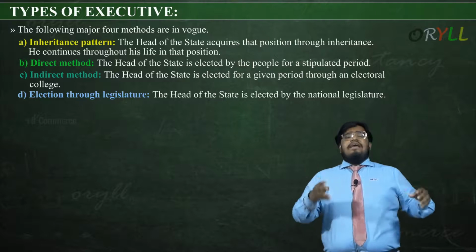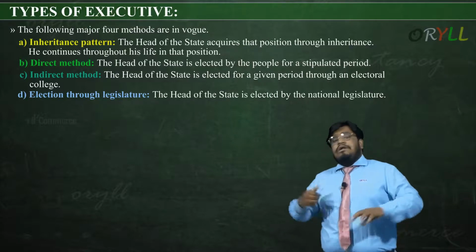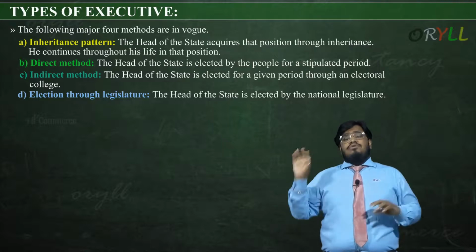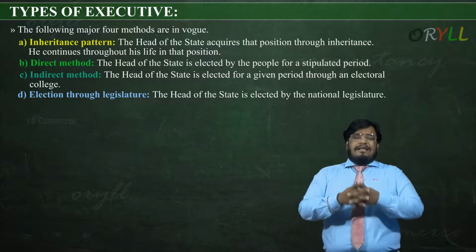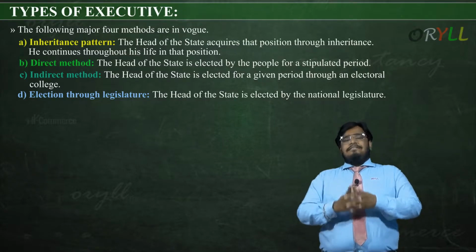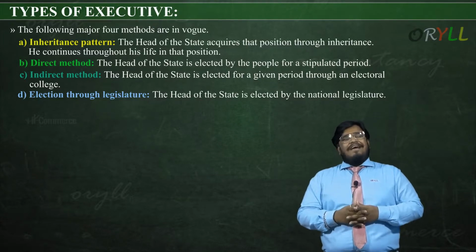The head of the state is elected by the national legislature, which is followed in India. That is, we vote for our MLAs and MPs, and those MLAs and MPs vote for someone in the main parliamentary elections. So this was about the various kinds or forms of executive that we have. Thank you.